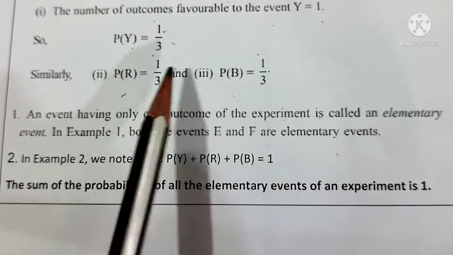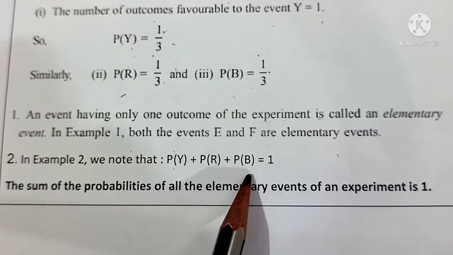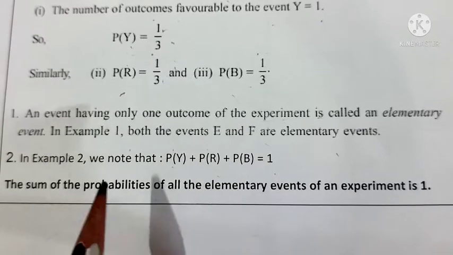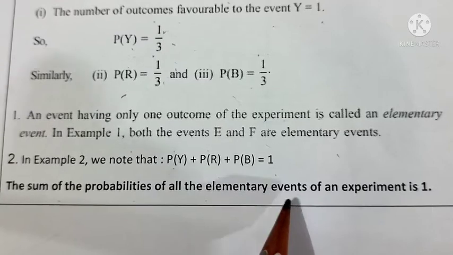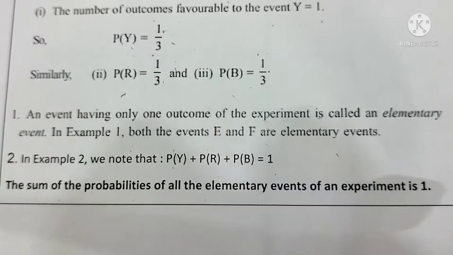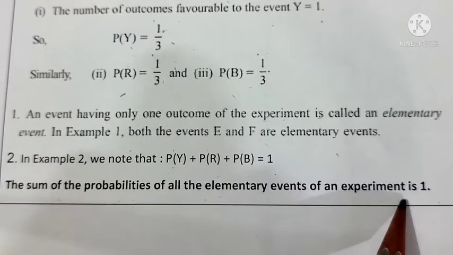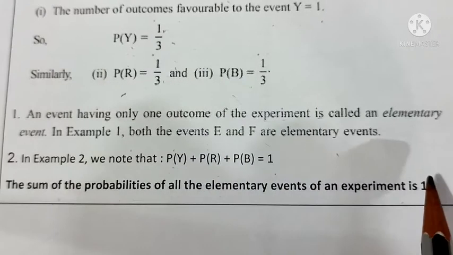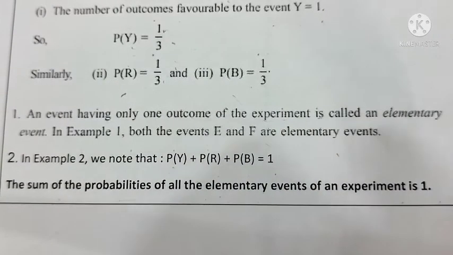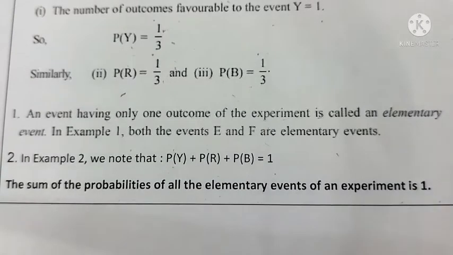Now if we add all these three situations, what will happen? P of Y plus P of R plus P of B equals 1. What is the meaning of this? The sum of the probabilities of all the elementary events of an experiment is 1. Now see the previous case: probability of getting head plus probability of getting tail. There also we can see that it is equal to 1 only. So the sum of the probabilities of all elementary events is equal to 1.